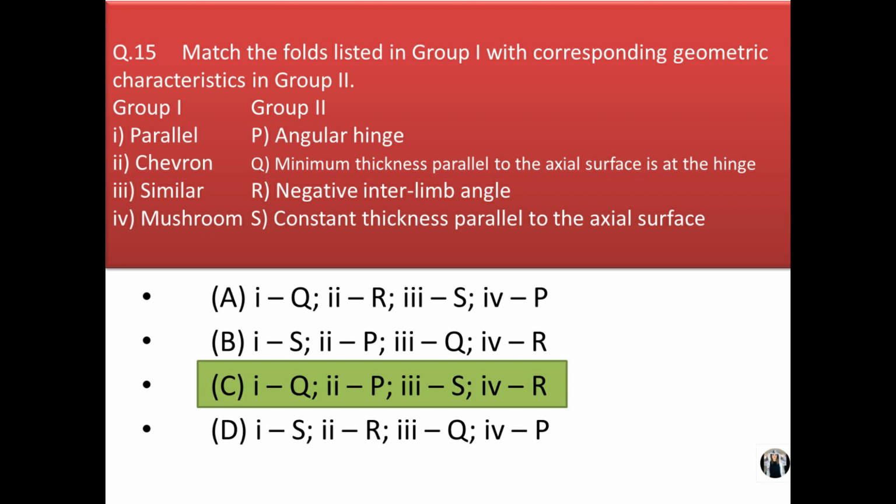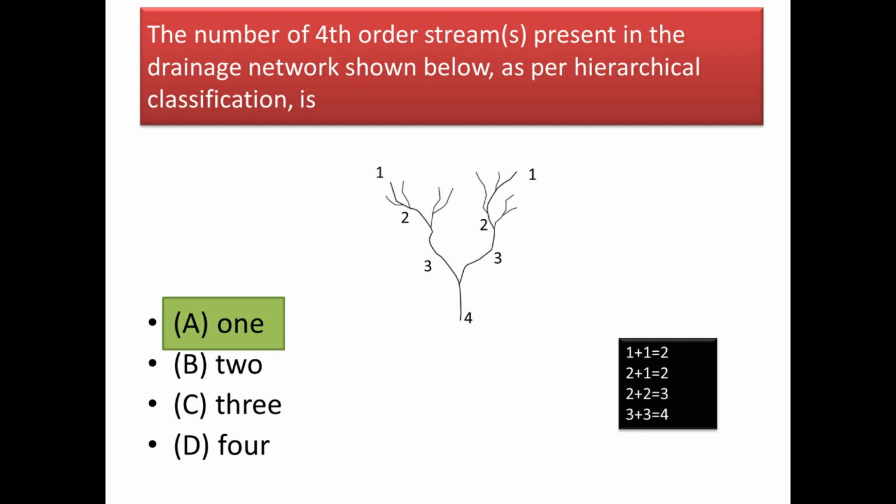Okay. Next question. The number of fourth order streams present in the drainage network shown below as per hierarchical classification is. Now see, I have mentioned all the stream orders there in the drainage network.